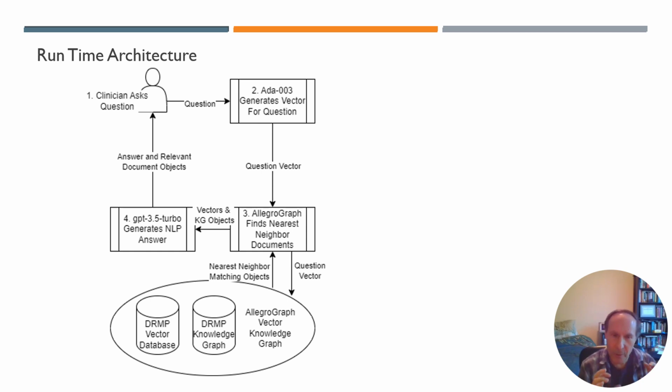Step 3 then is that the AllegroGraph, using SPARQL, finds the nearest neighbors within a threshold, within a certain semantic distance of the question vector, and it returns all of those objects. This is performed via a SPARQL query, and the query also returns other objects that are relevant to the question. Then in the final step, all those objects, the vectors for the question and the vectors for the answer, are sent to the module in ChatGPT that takes in those kinds of vectors and then generates an answer.